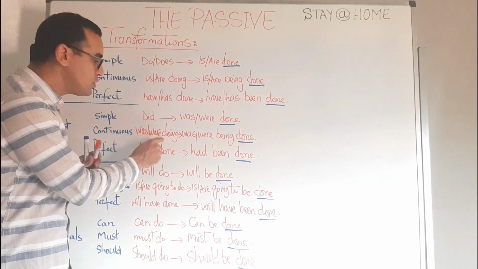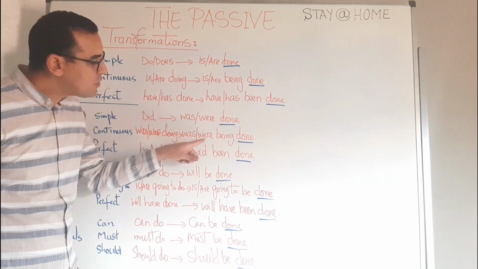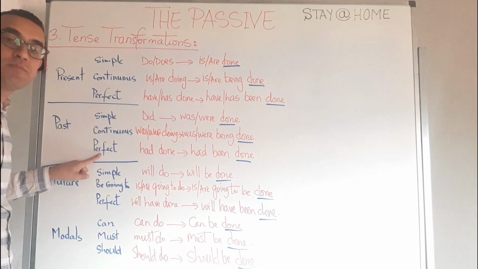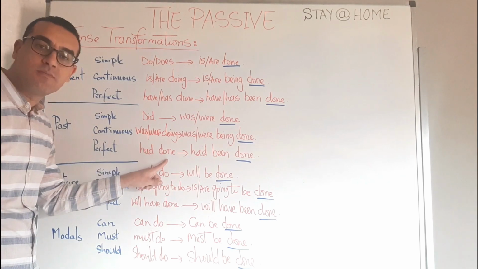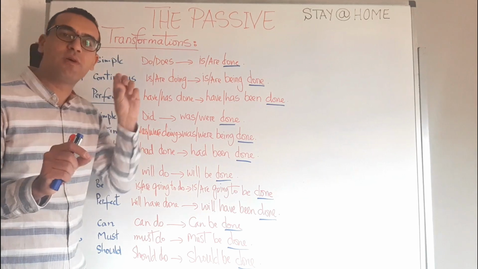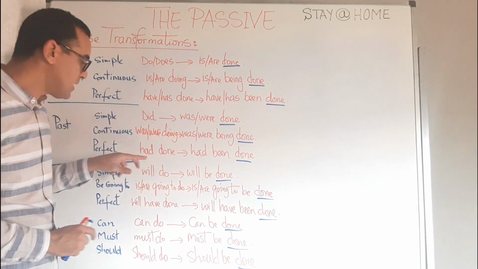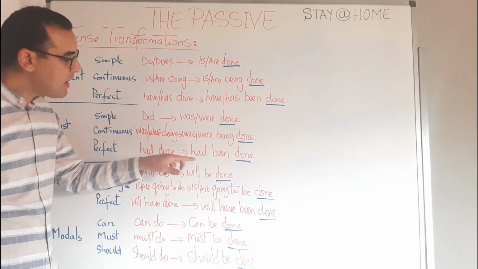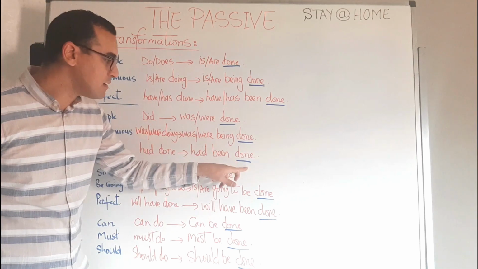Was, were, doing. It becomes was, were, being done. The past perfect. Had done. Here we do not have this problem or this intricacy of singular or plural because we have the same auxiliary with all pronouns. Had done, had been done.